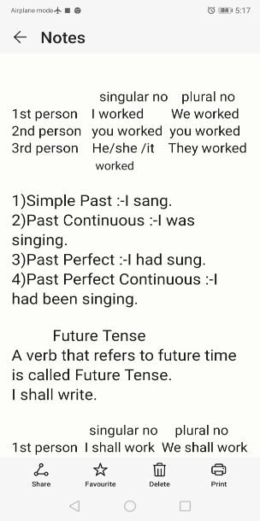Next, past perfect, I had sung. In the past period only, the action of singing had started and in the past only it had completed, so I had sung. One more thing here: whenever we use have, has, had in a sentence, the verb has to be converted into its third form. For example, write, first form, wrote, second form, written, third form.